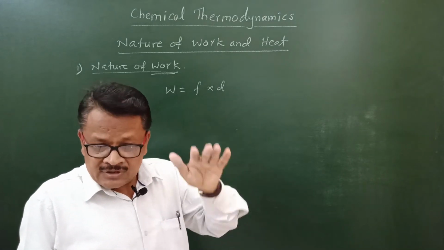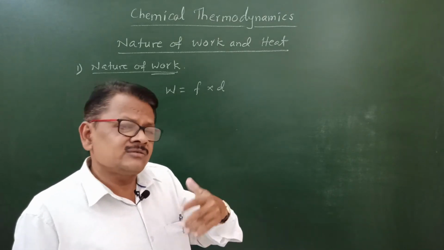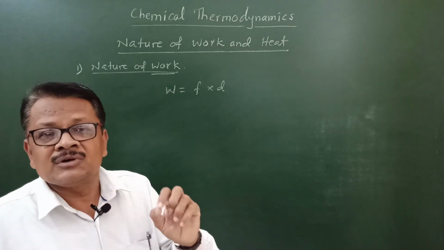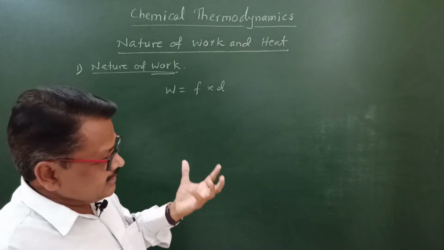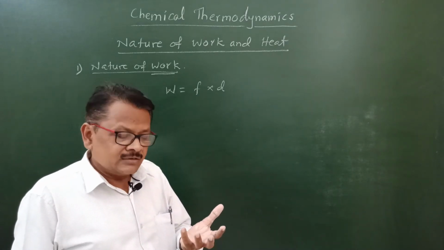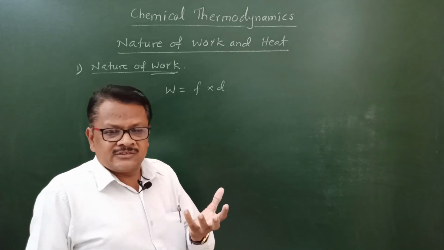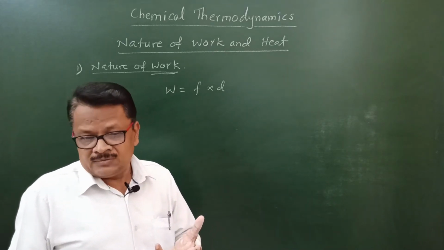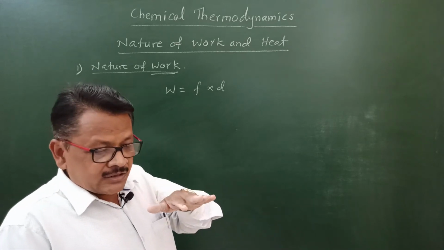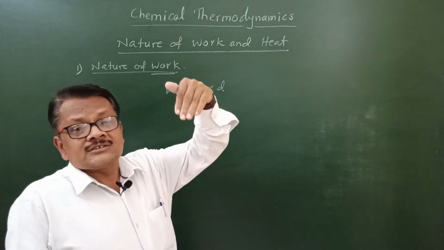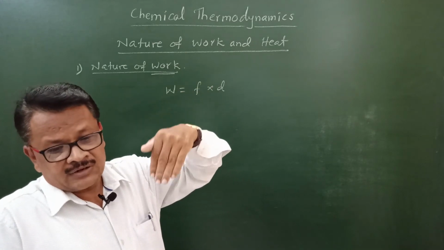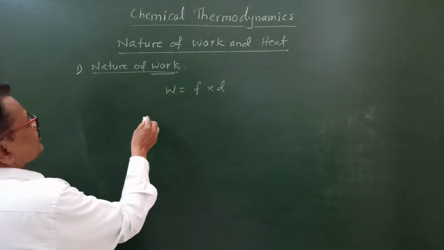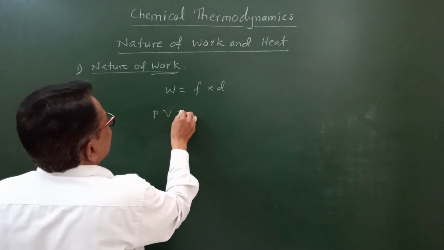At that time, the work done due to compression or expansion is called pressure volume type of work. Here that particular gas exerts a pressure P and it has a certain volume V, but this work is done against a certain external pressure. That work is called pressure volume type of work. Here PV work is equal to,